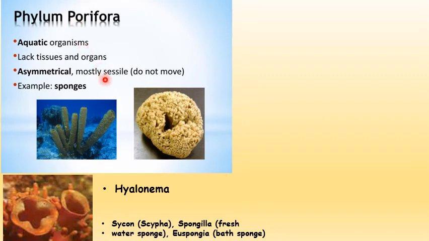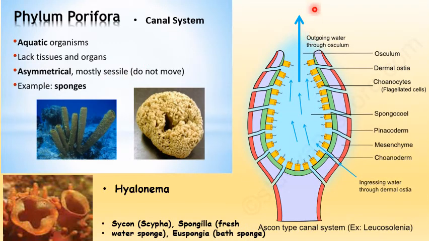Let's learn further information about phylum Porifera. They have a water transport system for digestion as well as cleaning waste and other processes, which is also known as the canal system. So let's see how this canal system works. It is a typical example of a sponge, and even the canal system varies according to the species, which differs into different groups of sponges. But everything commonly exhibits the same pattern which I'm about to explain now.